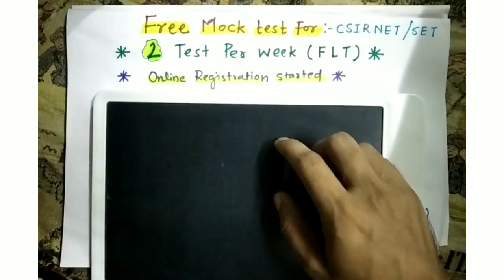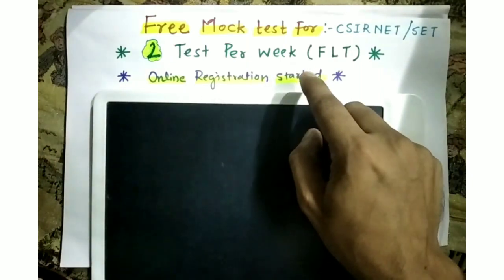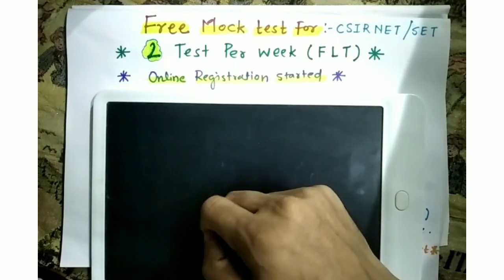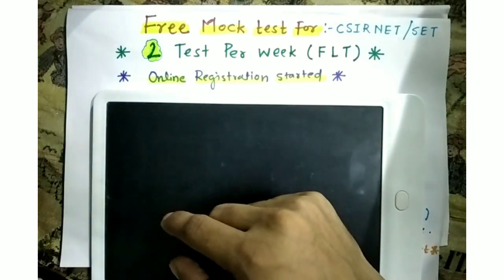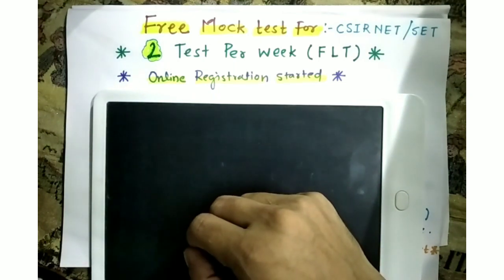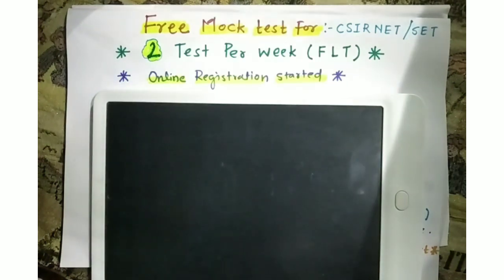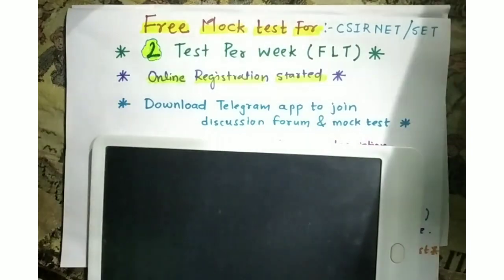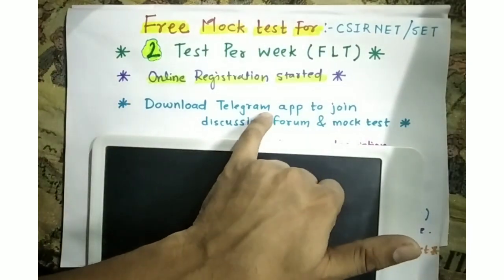Next is online registration. In order to appear for this free mock test, you have to register. In the morning I announced in the FB group that I'm going to allow only 50 registrations. The inbox was flooded with messages, so I have decided to extend further. My next point is, in order to register, you have to download the Telegram app, because every test